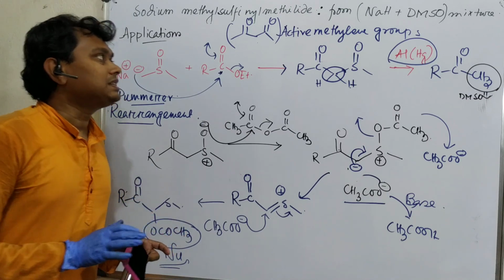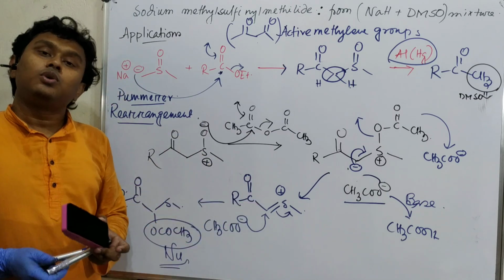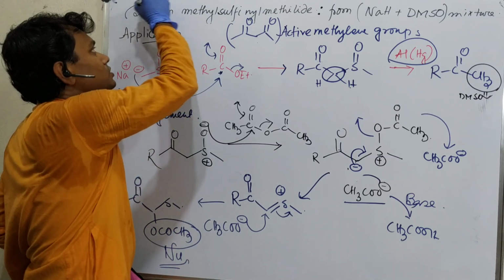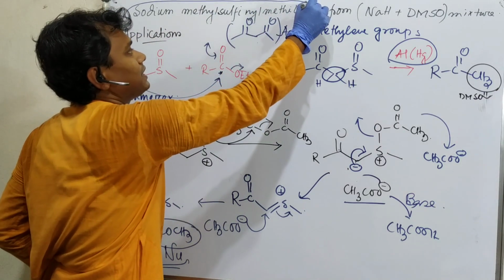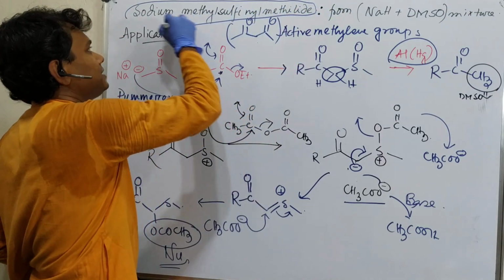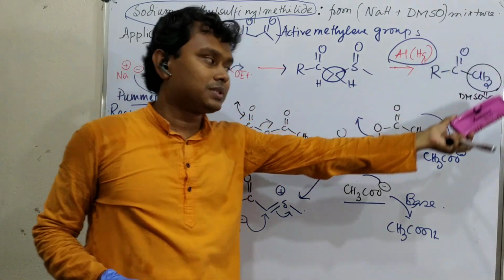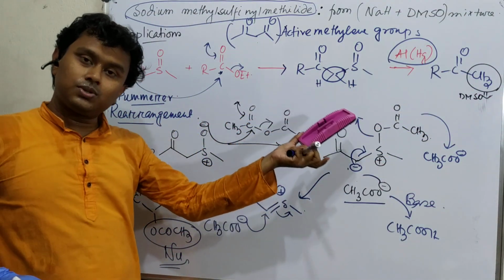Okay, so this is the end of this discussion. What have we learned today? We have learned today about an interesting reagent, that is sodium methyl sulfinyl methylide. Okay, means sodium hydride DMSO mixture produces this stabilization of this reagent.